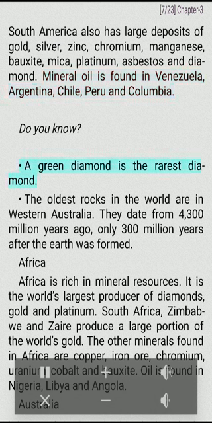Do you know? A green diamond is the rarest diamond. The oldest rocks in the world are in Western Australia. They date from 4,300 million years ago, only 300 million years after the Earth was formed.